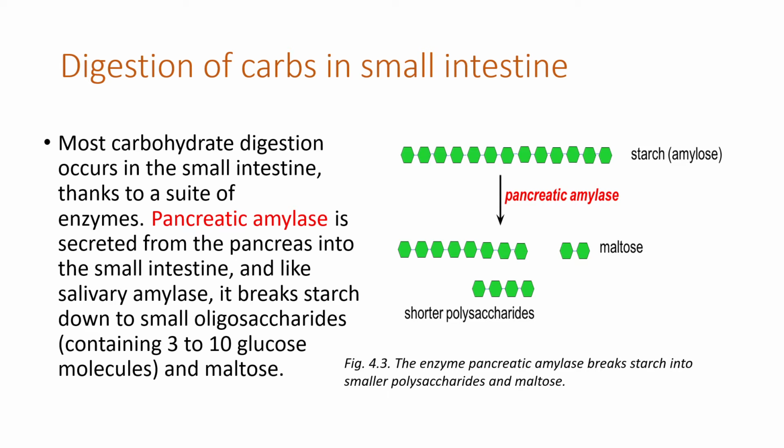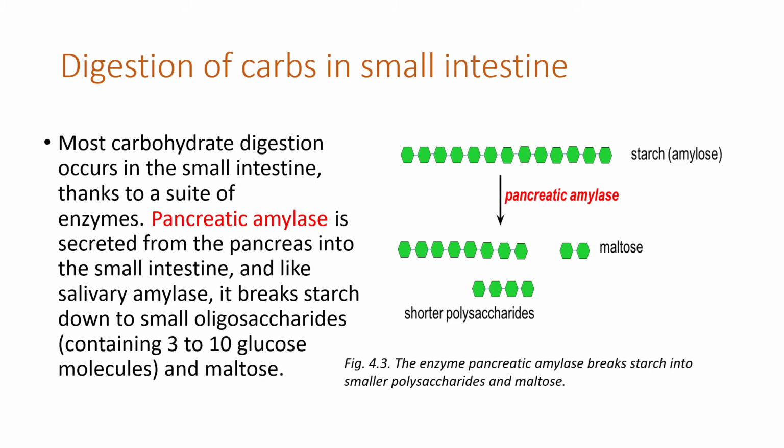Most carbohydrate digestion occurs in the small intestine. Pancreatic amylase is secreted from the pancreas into the small intestine, and like salivary amylase, it breaks starch down to smaller oligosaccharides which contain 3 to 10 glucose molecules, and maltose. So in the small intestine we have digestive juices like pancreatic juice, which has enzymes like pancreatic amylase and maltase, which act upon starch, dextrin and maltose and give an end product of maltose and glucose respectively.